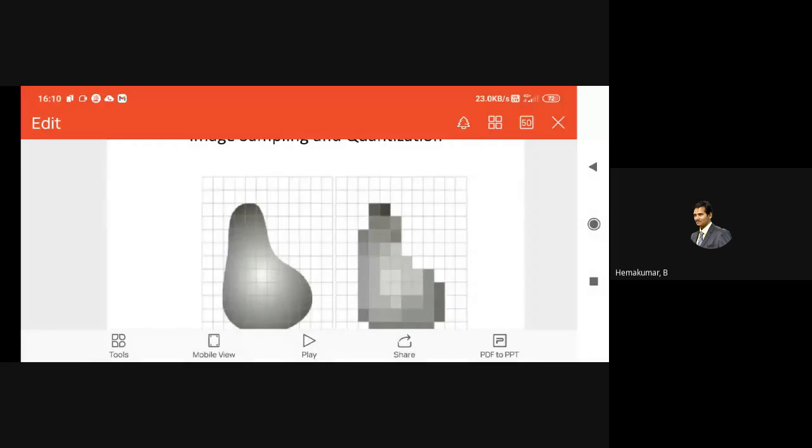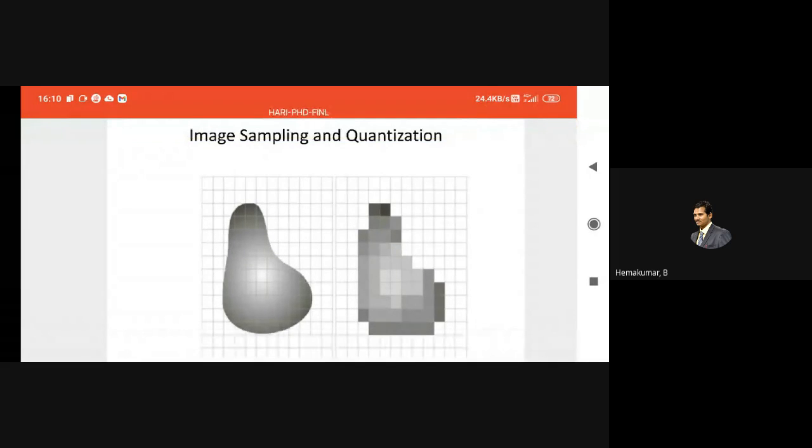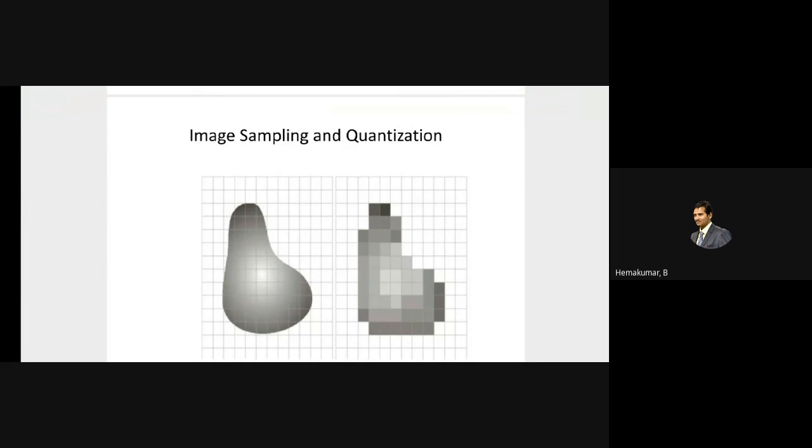So this is the difference between the actual image and a digitized image after sampling and quantization. The left side denotes the actual image, and after sampling and quantization, that is digitization, we get the right side. It's not exactly the same as the left side, but it somewhat represents the left side.